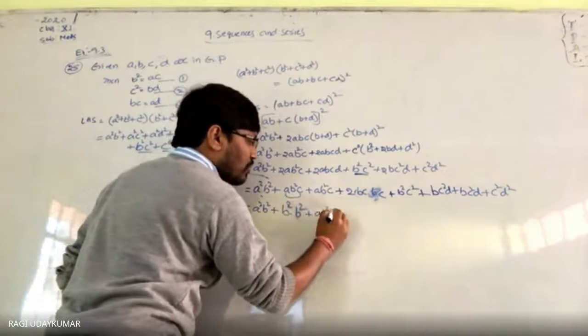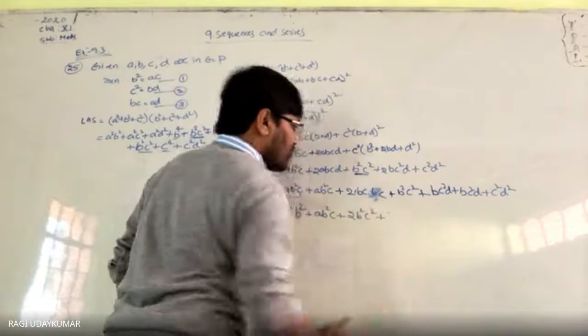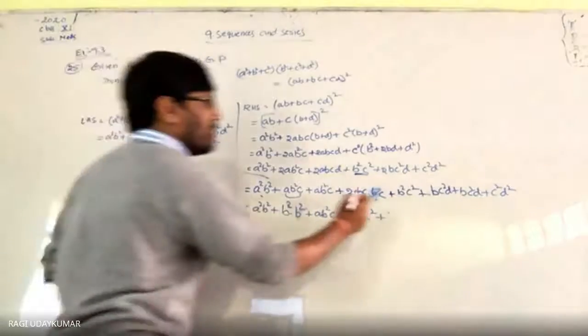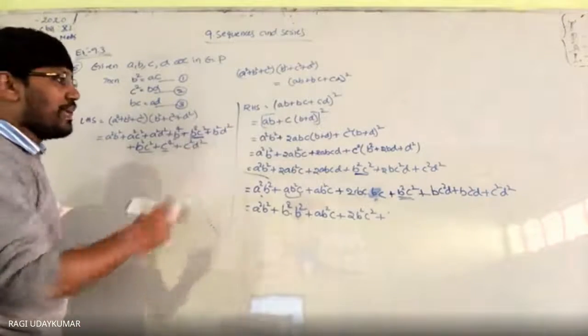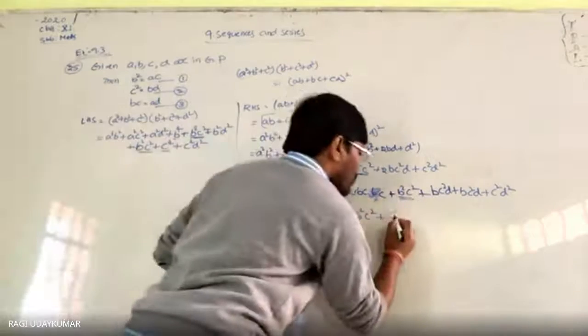Now AB square C plus 2B square C square plus B square C square, 3 times हो गया. And A square B square we are not having. Yes. Here this B square C square, BC can be written as AD. AD we are not getting here any values. We are having AD here. So this can be replaced by AD.